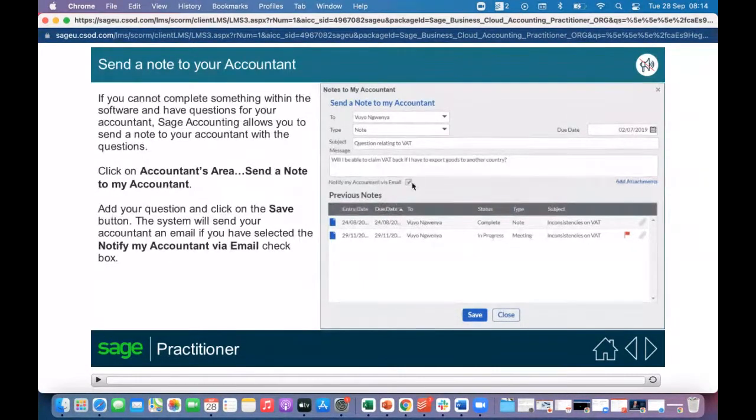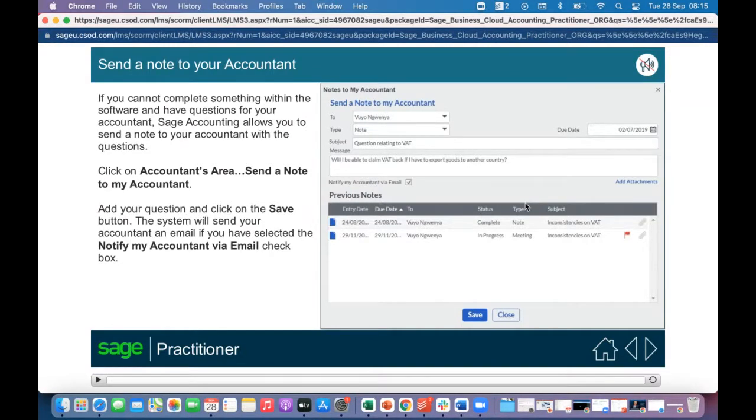So I'd advise that you tick this so that you send them an email as well. And here you can also add an attachment. Here you can see the question they asked is, will I be able to claim VAT back if I have to export goods to another country?